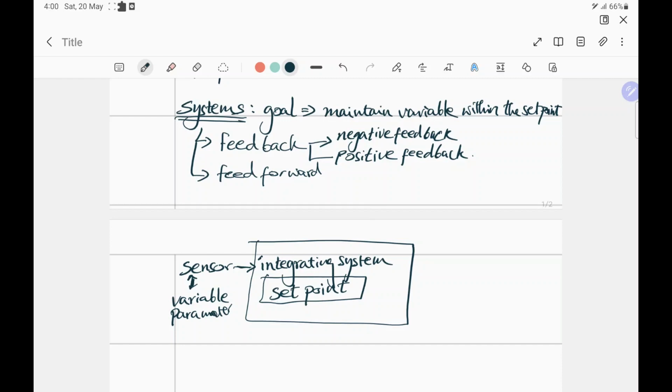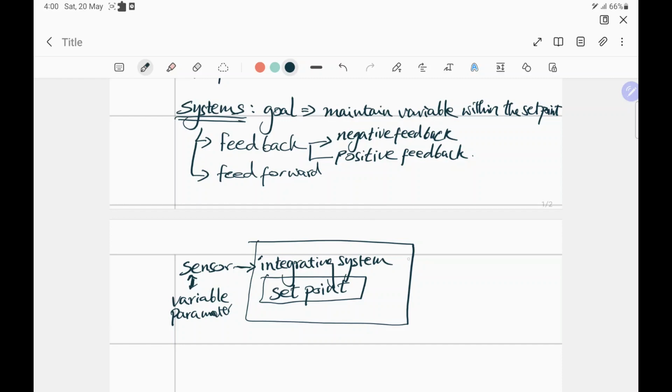But if there is a variation, let's say a drop in the value of a parameter, for example your sugar levels, if you don't wake up on time and don't eat breakfast on time, and you start going for a jog in the morning, skipping your breakfast, it's very likely that your sugar levels will drop and you will feel a little exhausted and tired as the day progresses. So the sensors could pick up these sugar levels, and it will try to say, okay, the sugar levels are getting low, I should do something to raise the sugar level, as an example.